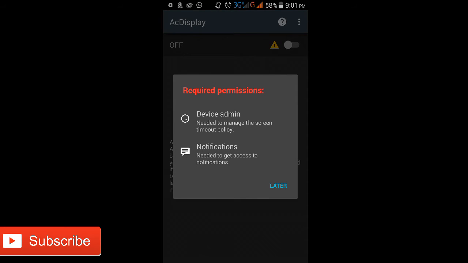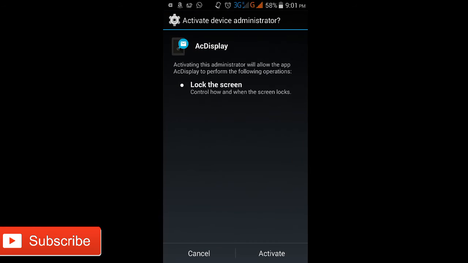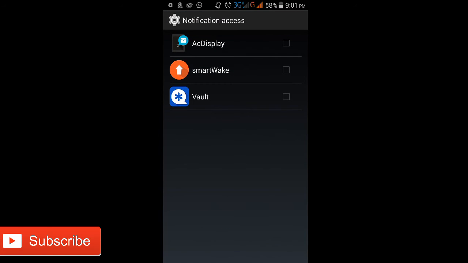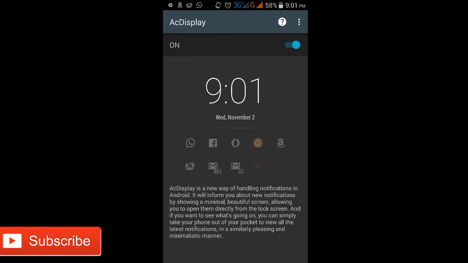You are required to give permission for device admin and notifications. Click on device admin and click on activate. After this, click here on notifications and click here on AC Display. Click here on AC Display, go back, and turn it on.